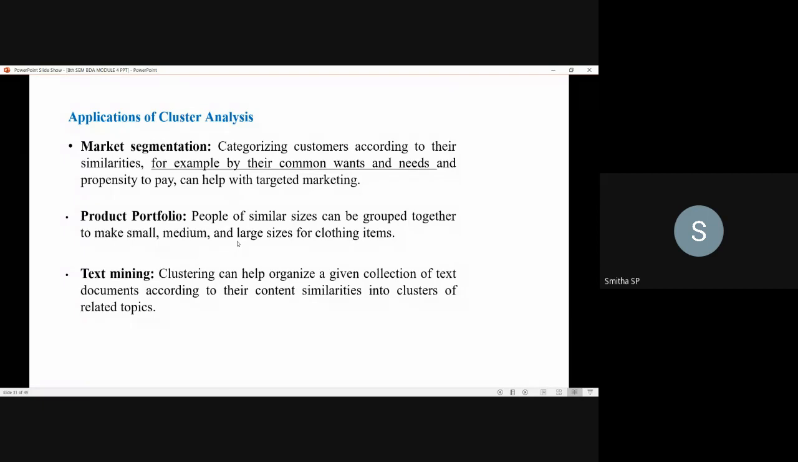Next is product portfolio. People of similar sizes can be grouped together into small, medium and large sizes for clothing items. There you can make use of cluster analysis. Next is text mining. Clustering can help organize a given collection of text documents according to their content similarities into one cluster. If the content differs, they will be grouped into different clusters. So these are the applications of cluster analysis.